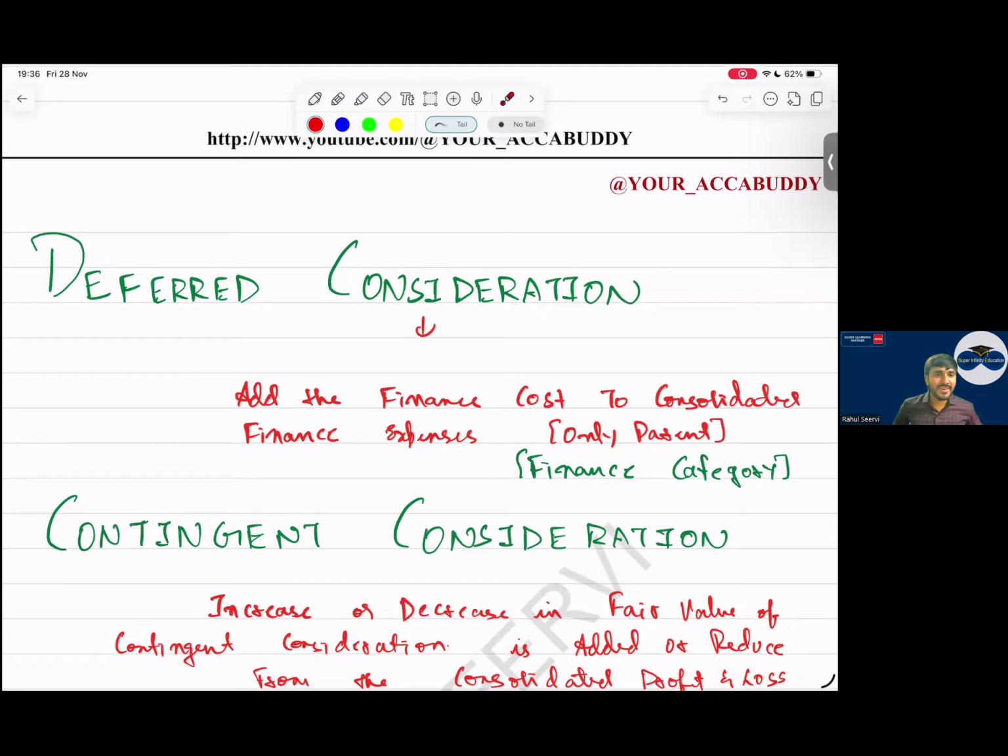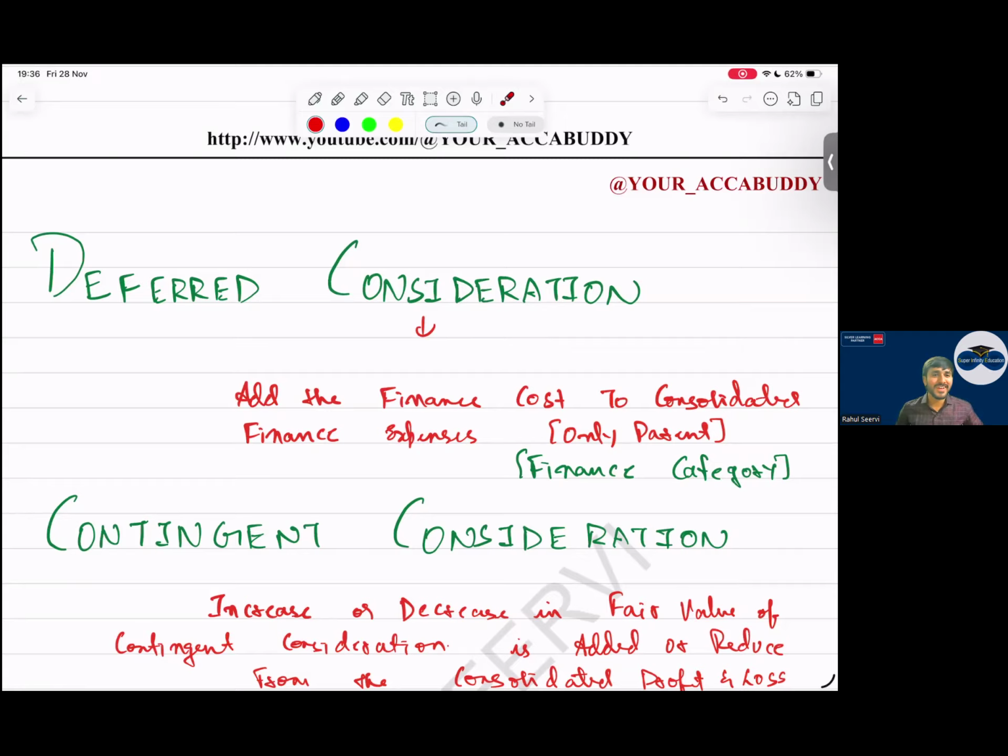In the chat box, Digant sir has the first answer. Yes, expense. Your liability is increasing. Sir, do we allocate this to parent or NCI or both? Only parent. Which category? Okay, good to know, different answers.